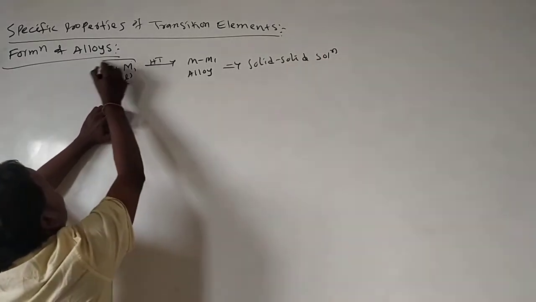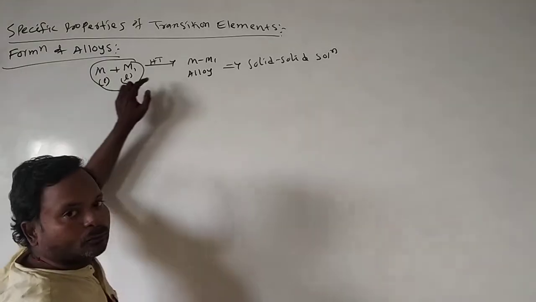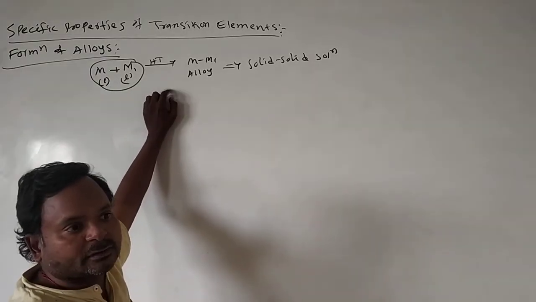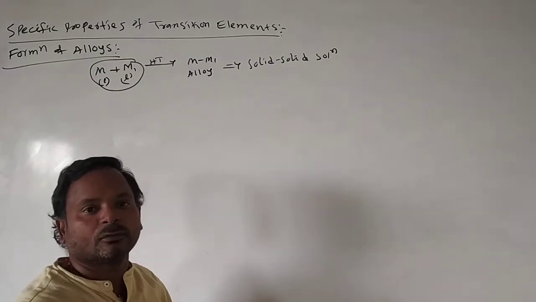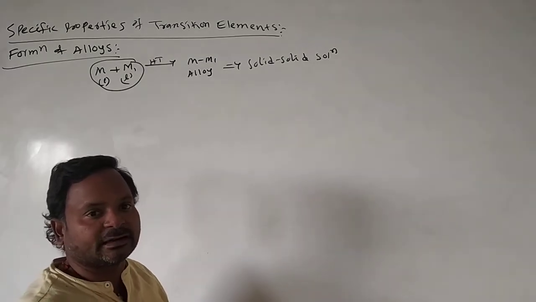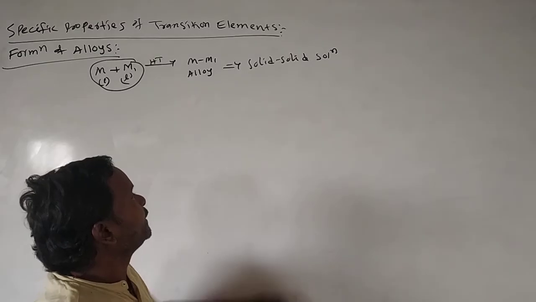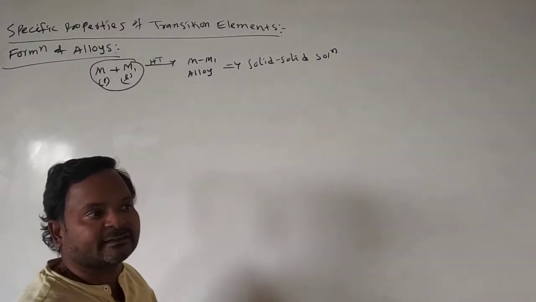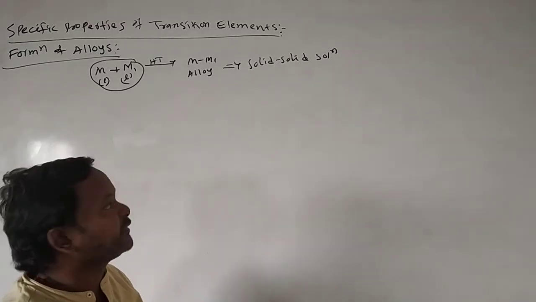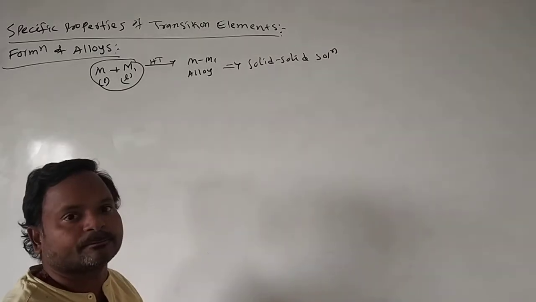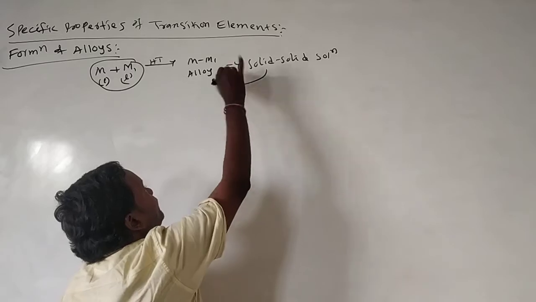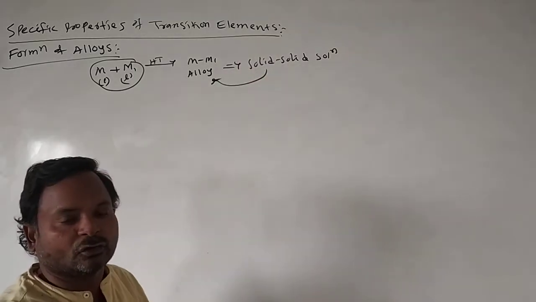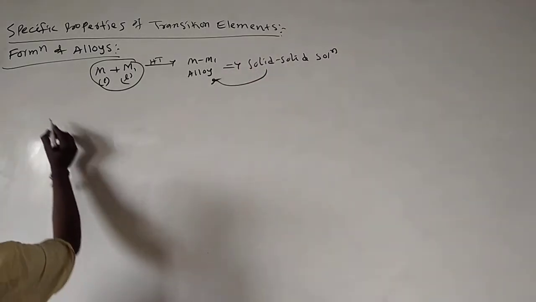Here we take two different solids, different metals, and heat up to the melting temperature, and we get a homogeneous liquid that we call a solid solution. Solid solutions are also called alloys.